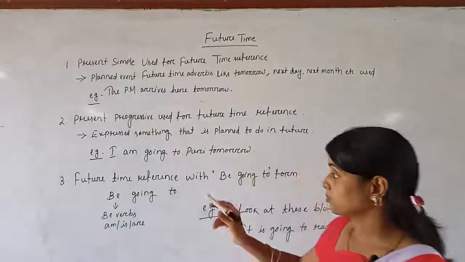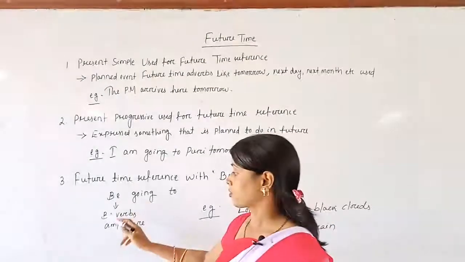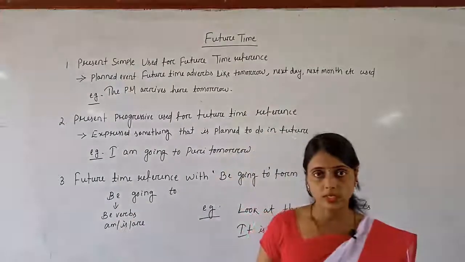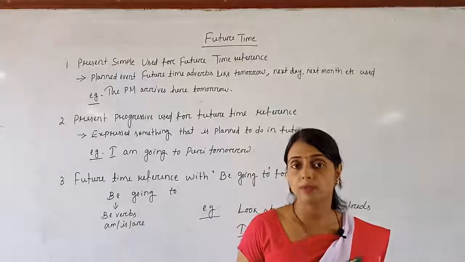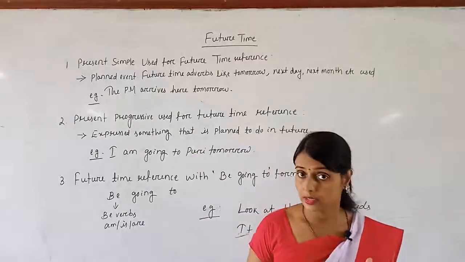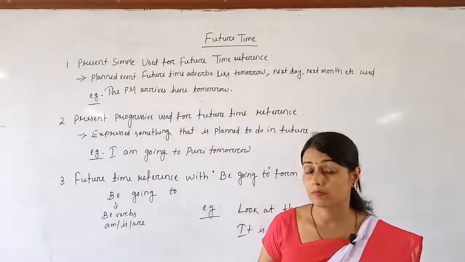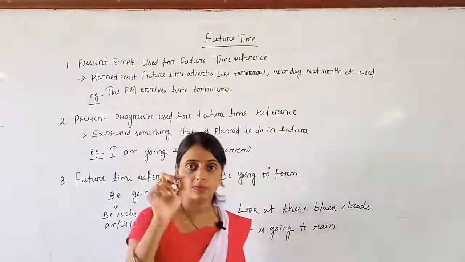And the last one is future time reference with be going to form. Be going to means what? Be verbs are used: am, is, are. Was or were is also a be verb, but this is not used because was or were refers to past time. That's why am, is, are is the appropriate one. But to express be going to form, you must have some evidence.